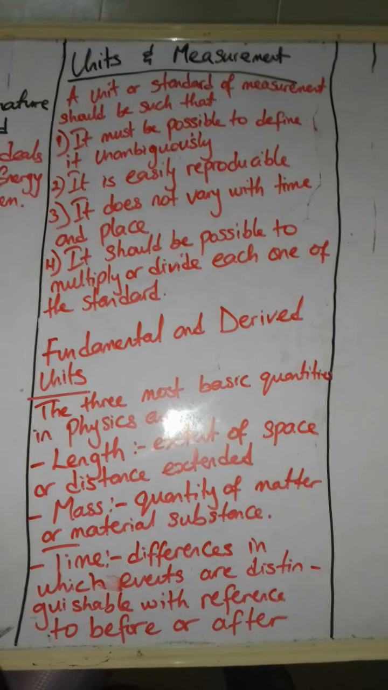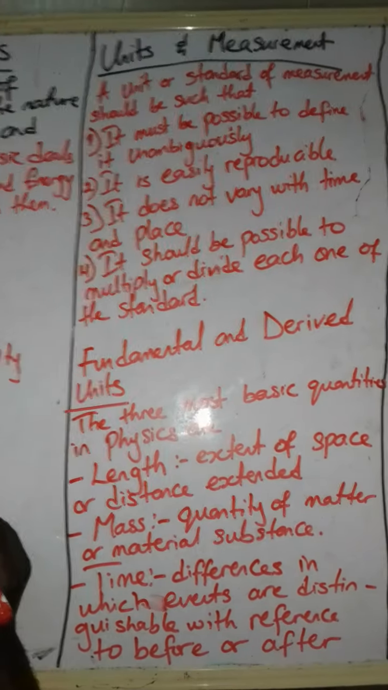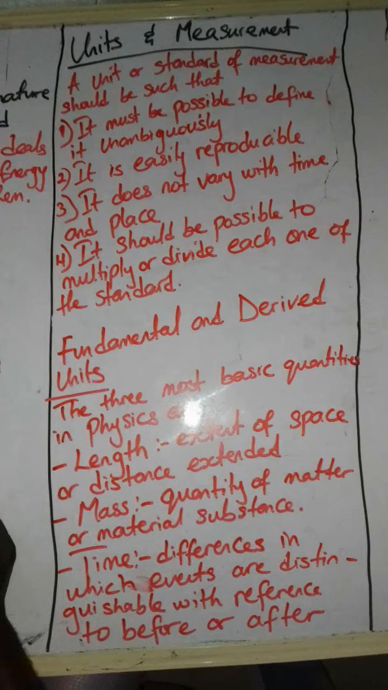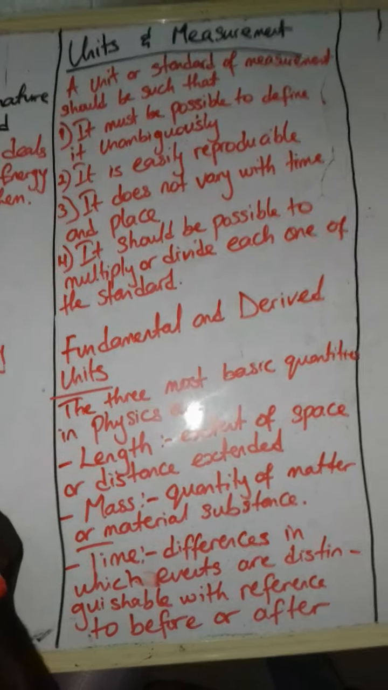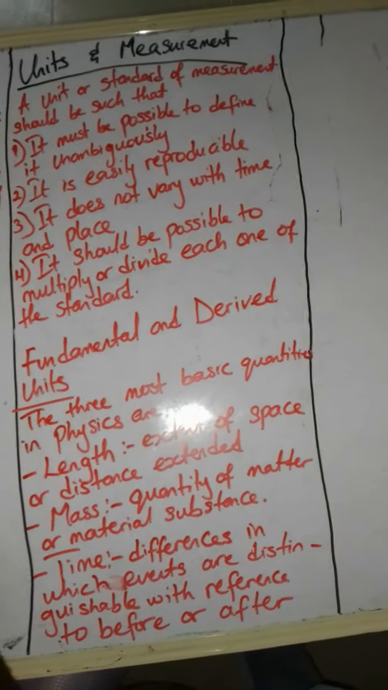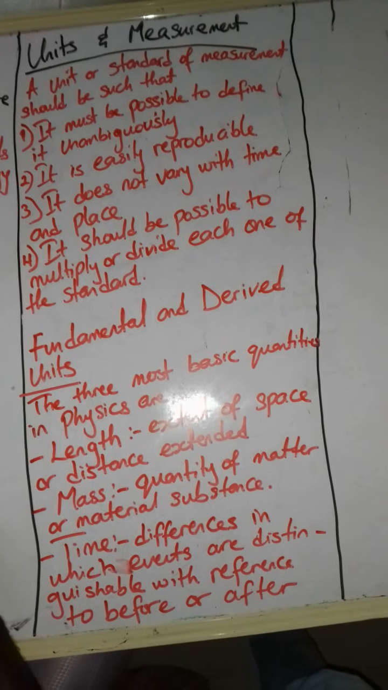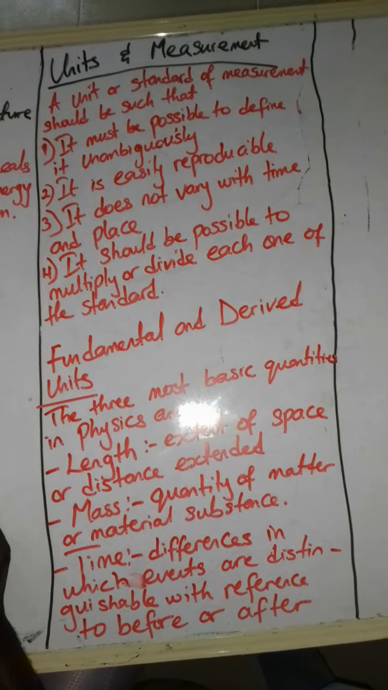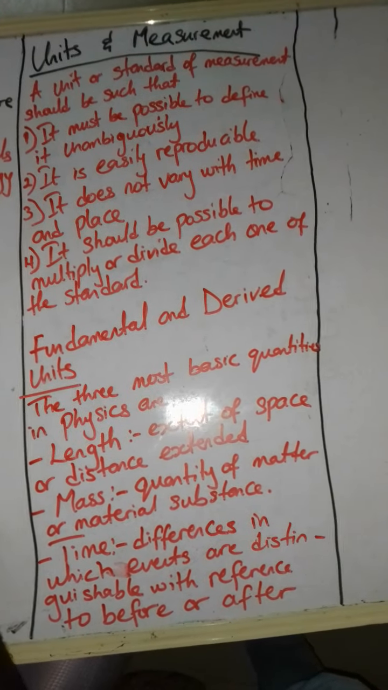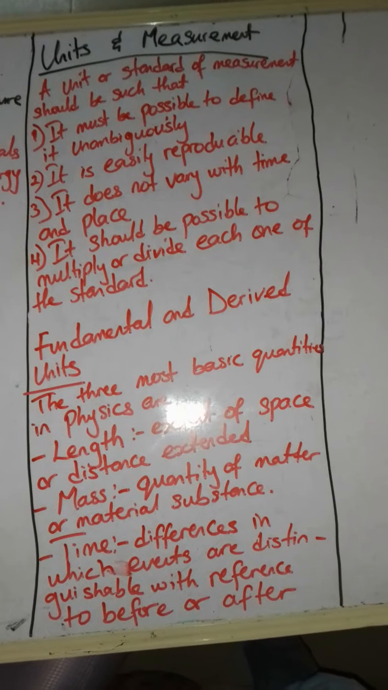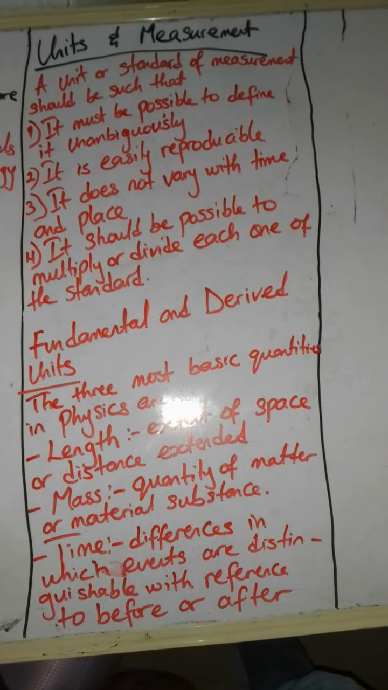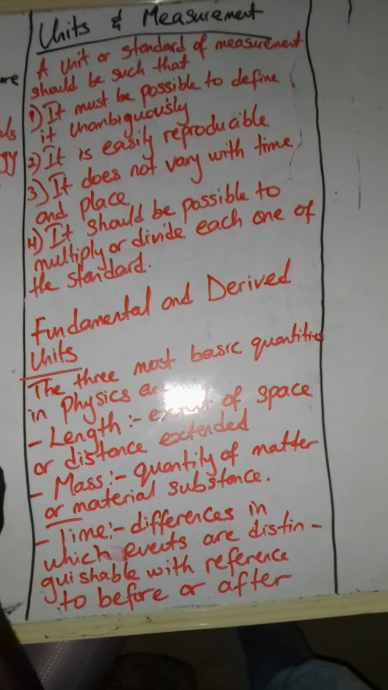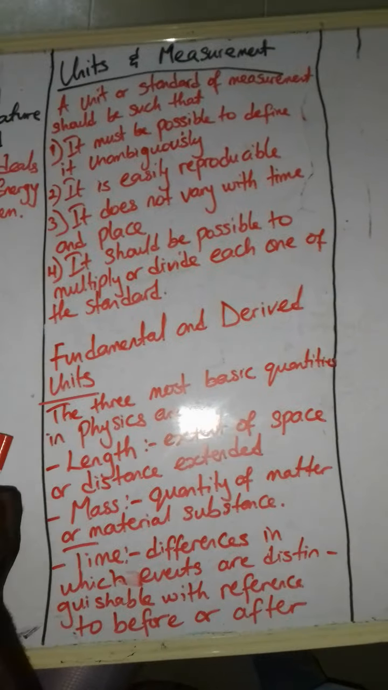Now, we say a unit or standard of measurement should be such that, when we are to measure, that is to give a standard measurement of any quantity. When we are talking about quantity in physics, quantity can be speed, velocity, length, distance, or any other thing that we are interested in. That is, we have to have a standard. A unit is a standard form of measurement, the smallest, basic thing. A unit is that small thing you can use to quantify matter.